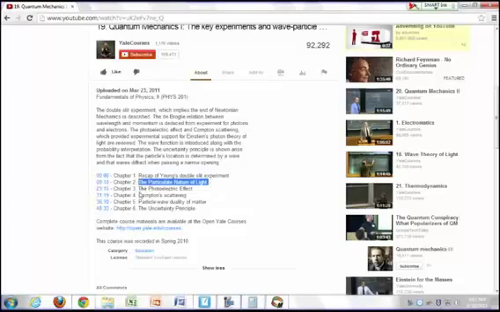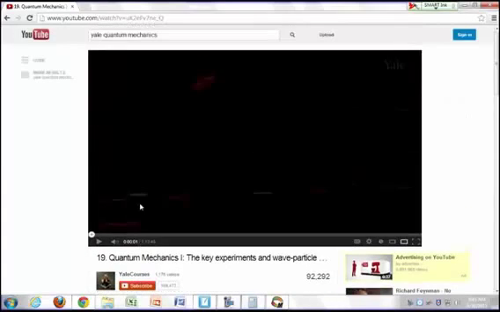We talked about that earlier in this class, and the experiments that demonstrated that light behaved like particles, the photoelectric effect. Compton scattering is a phenomenon that demonstrates photon momentum. If you have an X-ray photon hitting an electron, you see the wavelength of the X-ray changes. The shift in the wavelength is due to a change in the momentum of the photon. All right, so let me go ahead and play this for you.